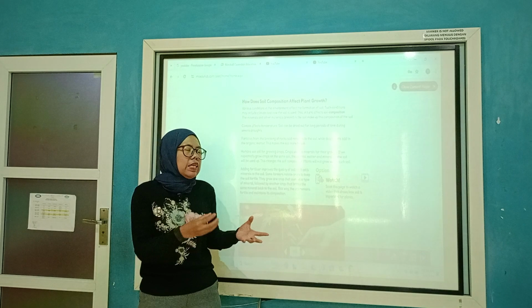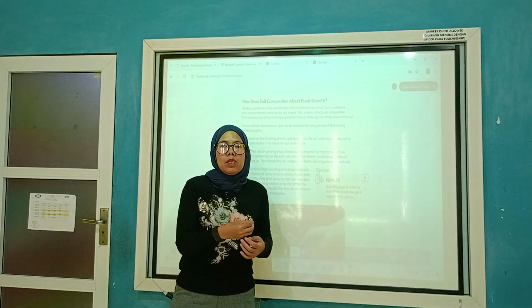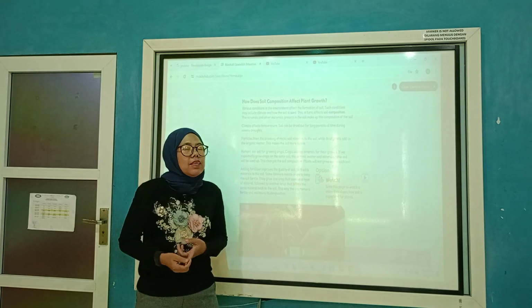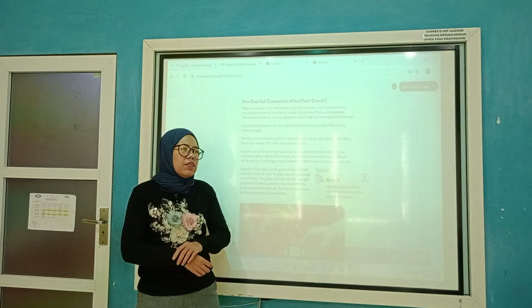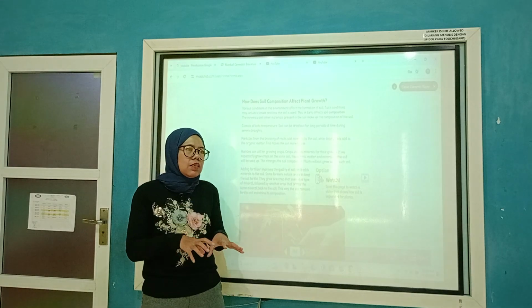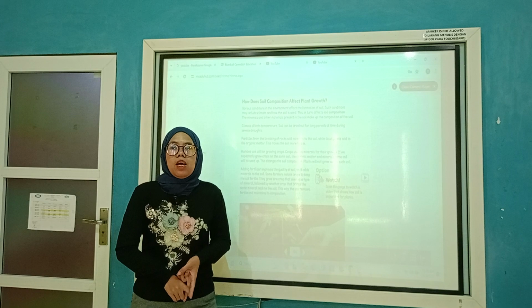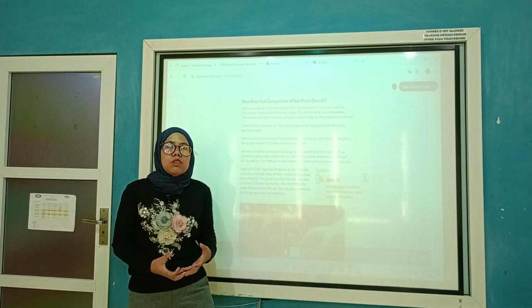When the soil gets many nutrients from that plant and animal matter, it will decompose with fungi and bacteria, and that is very good for the soil.